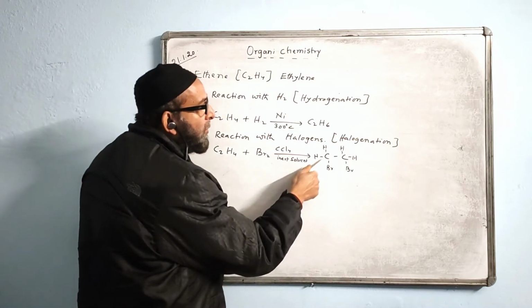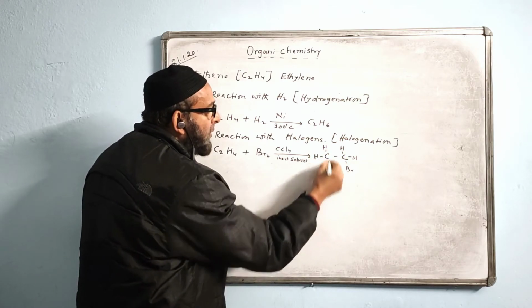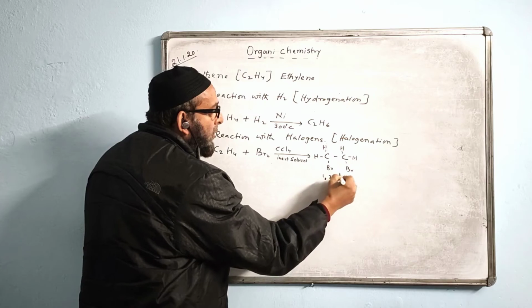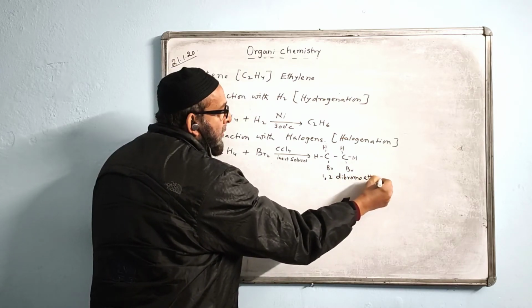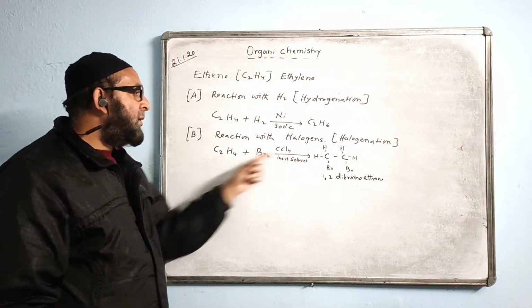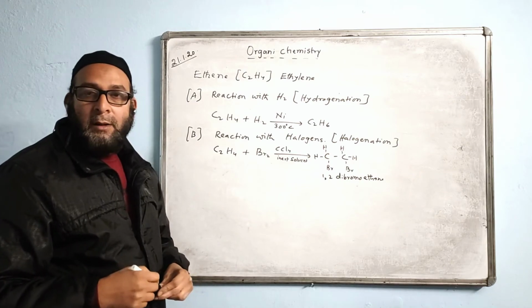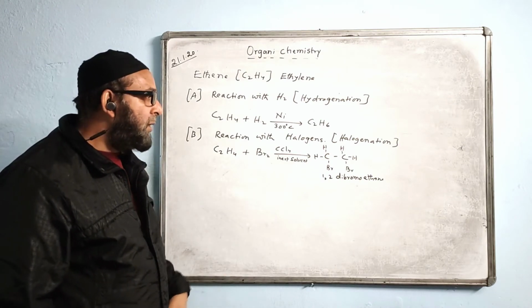What is the IUPAC name of this compound? 1,2-dibromoethane is the product. Why is it necessary to show this? Because you are showing that the double bond is changing into a single bond. The compound formed is called 1,2-dibromoethane.